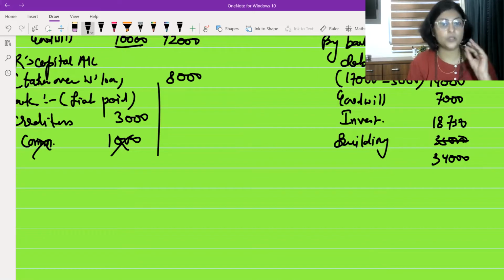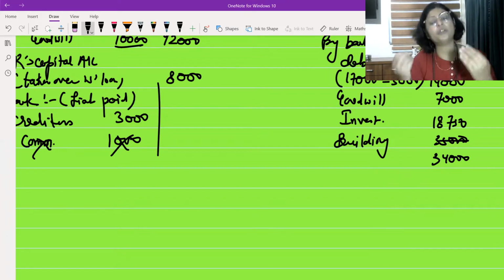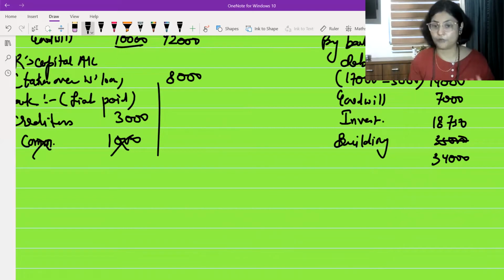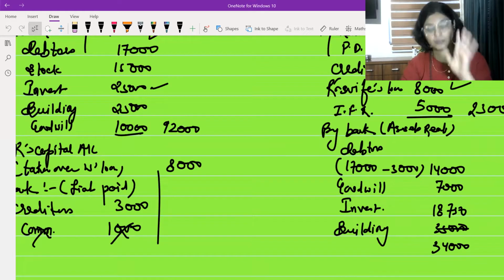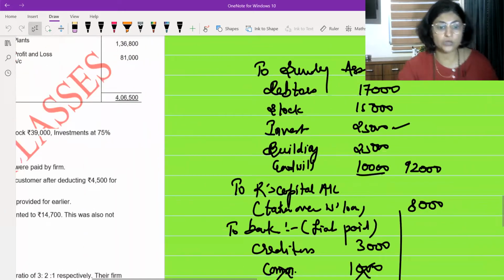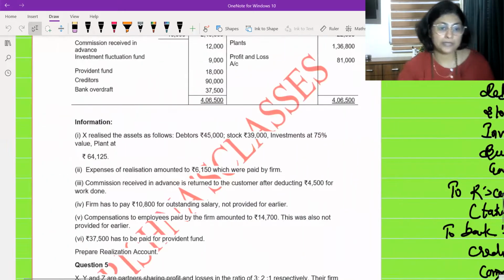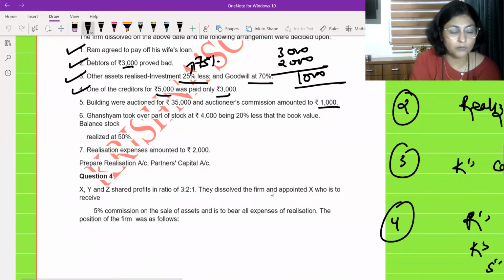Okay, your marks will not be deducted. You can show over here building gain is 35,000 minus 1,000 because the net amount coming into your pocket is only 34,000. Fine, students. So you can follow any of these. Both are approved methods. Both are authentic. Both are correct methods. Board is not going to cut your marks. Okay. Come on, this is also done. After that, let us see what else is asked. We have done the building point.